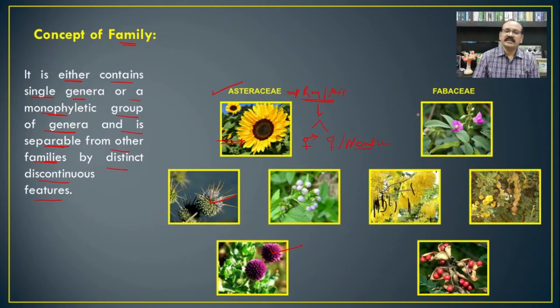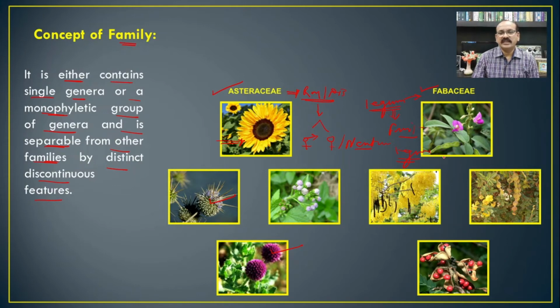If we take another example from the Fabaceae, earlier known as Leguminosae, the name Leguminosae was on the basis of its fruit, and the fruit type was the legume. And what is a legume? The legume is nothing but a dry dehiscent fruit developing from a monocarpellary superior ovary.